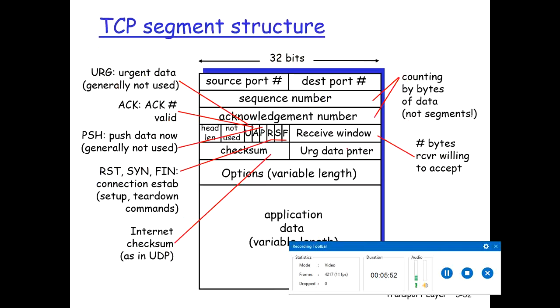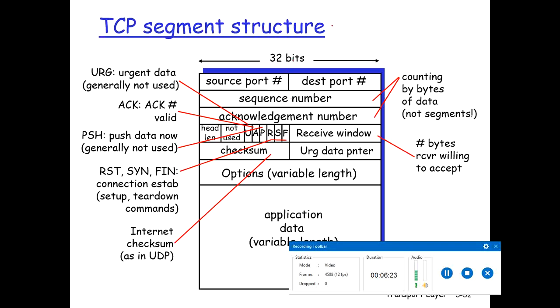Moving ahead. This is a TCP segment structure, very important to understand. You will see this type of segment structure when we start with Wireshark, maybe in week 5 in our lab, so we are going to talk about all these segment structures in the lab also. Okay, so the TCP segment structure. These are the fields in the segment structure.